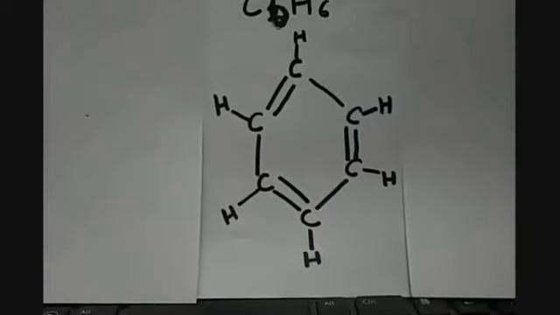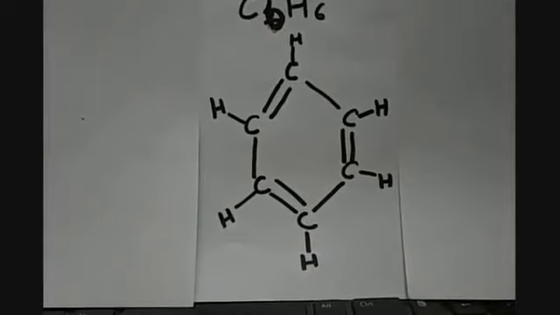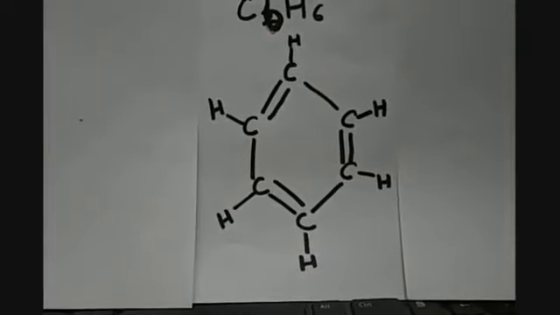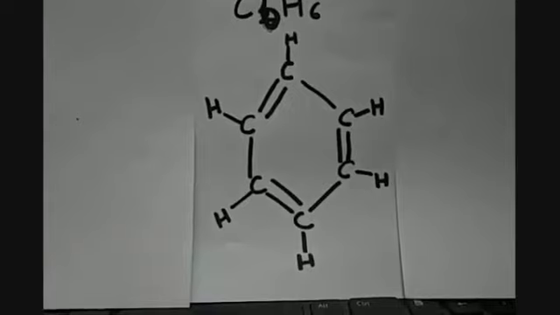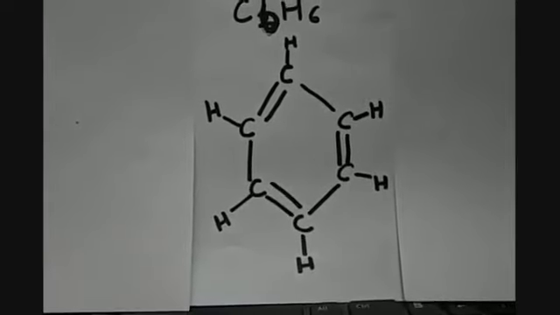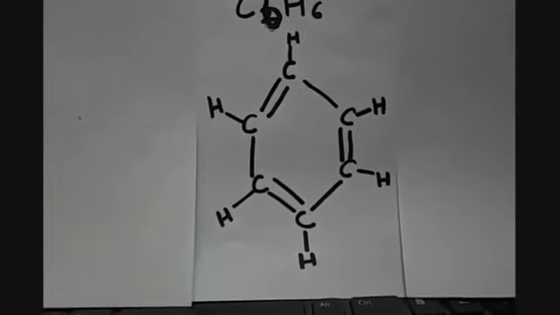And in this ring, carbon atoms form alternate double bonds with the other carbon atoms, and hence the remaining one valency of each carbon atom is fulfilled by a hydrogen atom. So this way a benzene ring, or a benzene molecule, is formed.